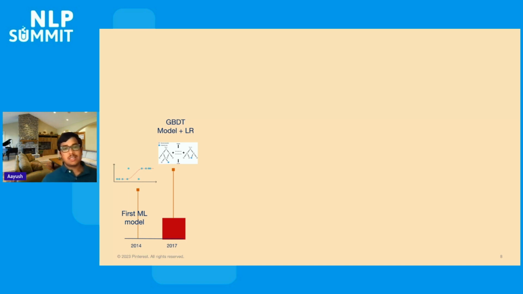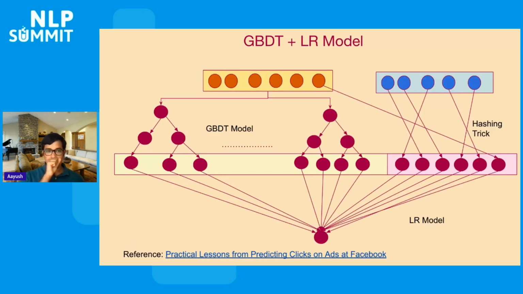After that, in 2017, Pinterest moved from this linear model to a nonlinear model, which is a hybrid combination of gradient boosted decision trees and logistic regressions. This comes from a seminal Facebook paper around the same topic. The idea here is very simple. The gradient boosted decision tree is trying to learn nonlinear feature interactions.